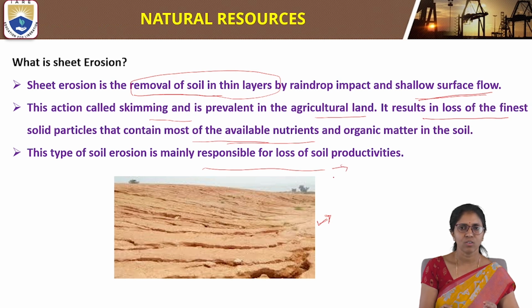It results in the loss of the finest solid particles which contain nutrients, good nutrients which are useful for plants like trees. This type of soil erosion is mainly responsible for loss of soil productivity.